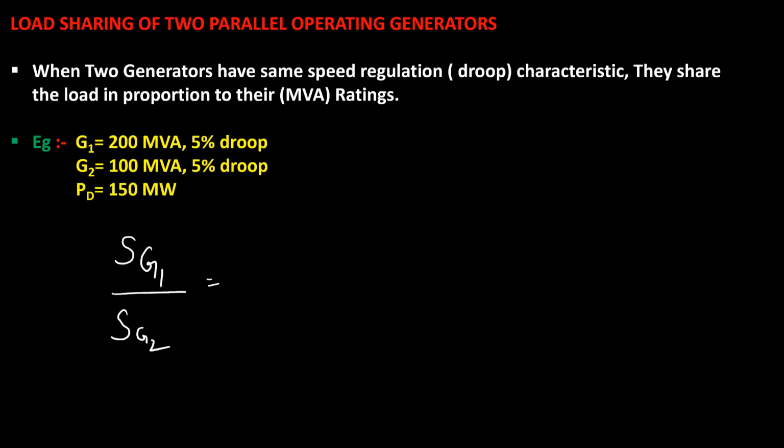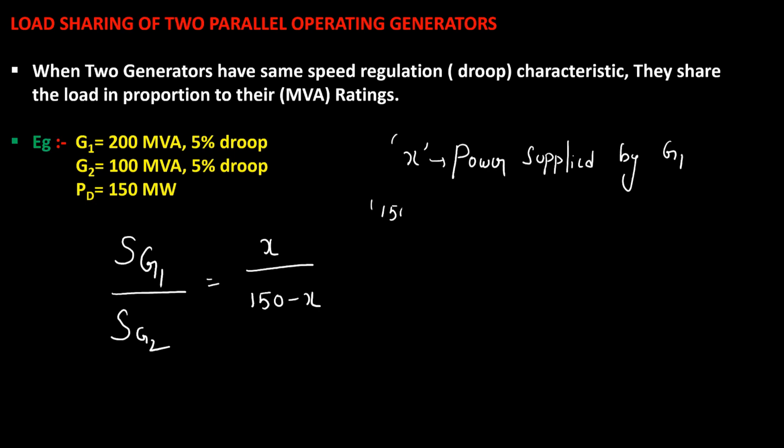Let the power shared by the first generator be X, and the second generator 150 minus X. Then the remaining power, 150 minus X, will be the power supplied by generator 2. Since their percentage droops are the same, the power supplied by them is directly proportional to their ratings. Understand?